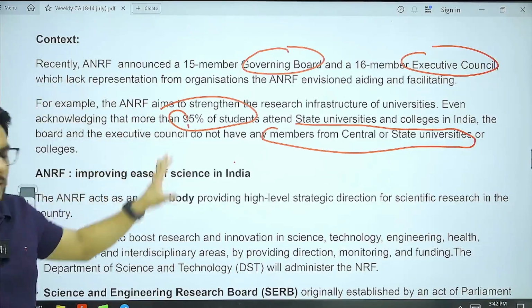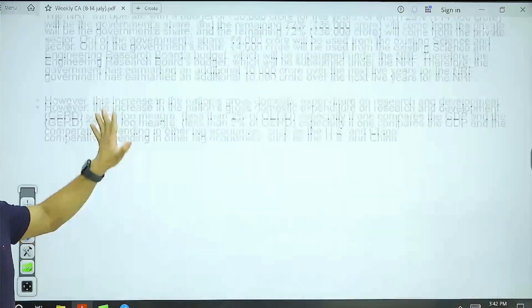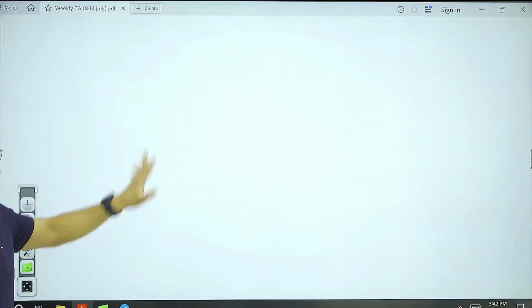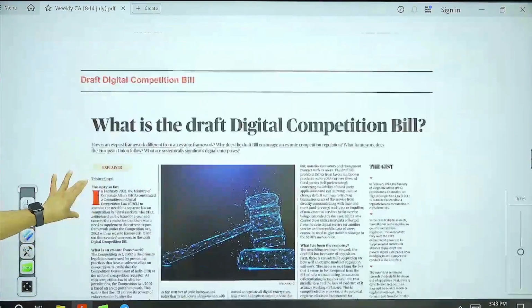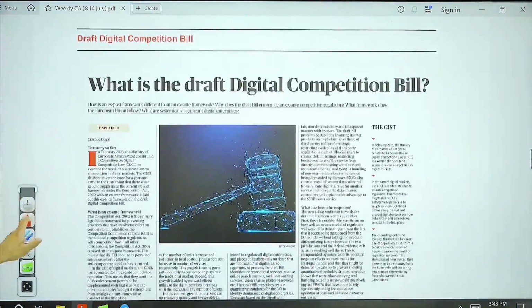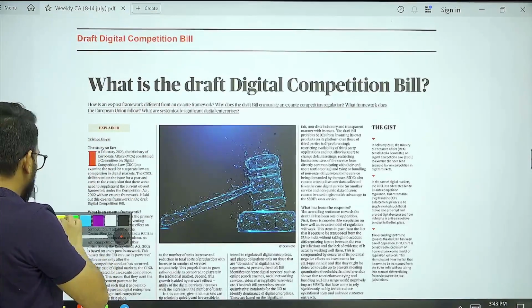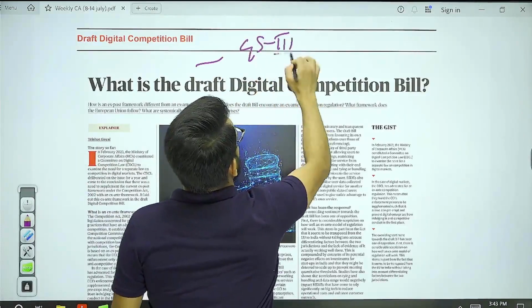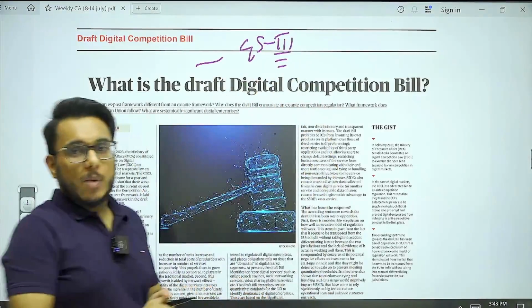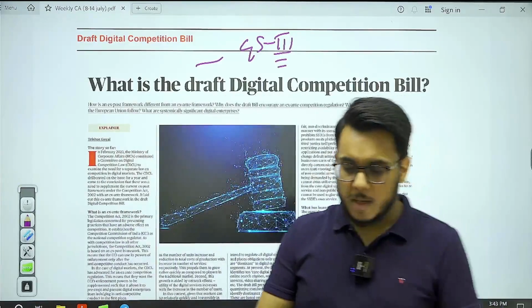Beyond that, we don't have much here, but I wanted to explain this ANRF because it is a very important thing, and there is a probability that a question might come on this line. Okay, now moving on, we have this article, the draft digital competition bill. We'll see this article with respect to GS paper number 3, digital economy and related issues.